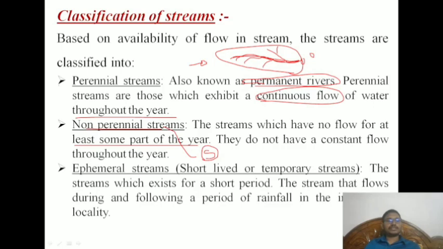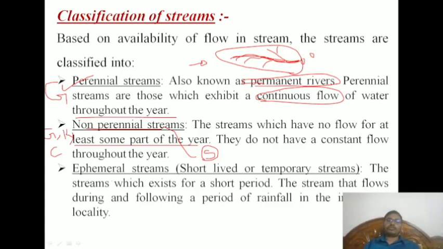And you can consider, in our Indian conditions, a perennial river means river Ganga. Why river Ganga? Because there will be addition of snow melt, and that's why we have continuous flow every time. And non-perennial means you can consider rivers like Godavari, Krishna or Kaveri, which come under non-perennial rivers.